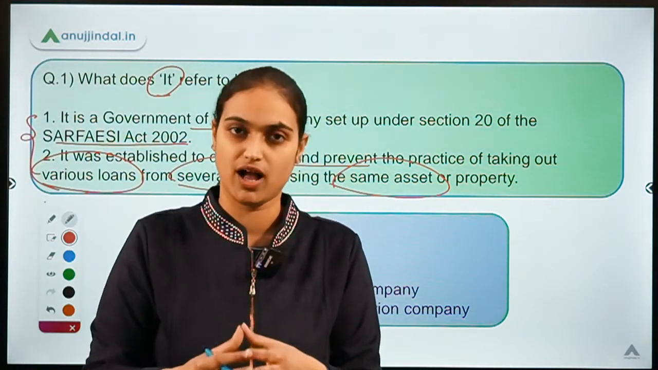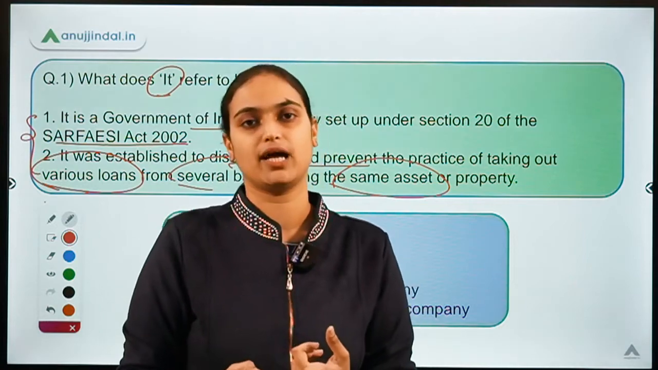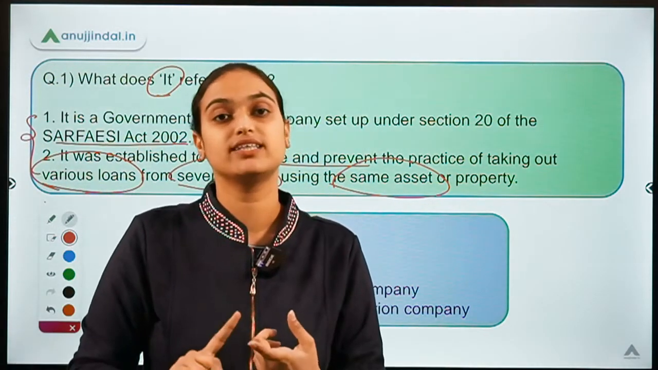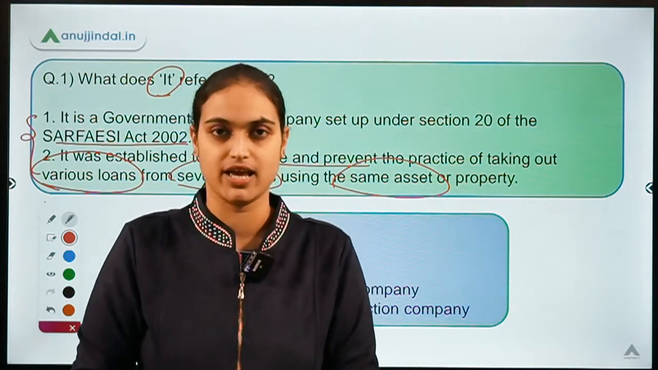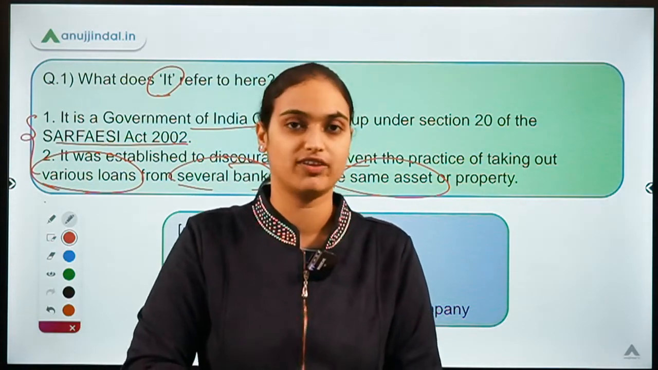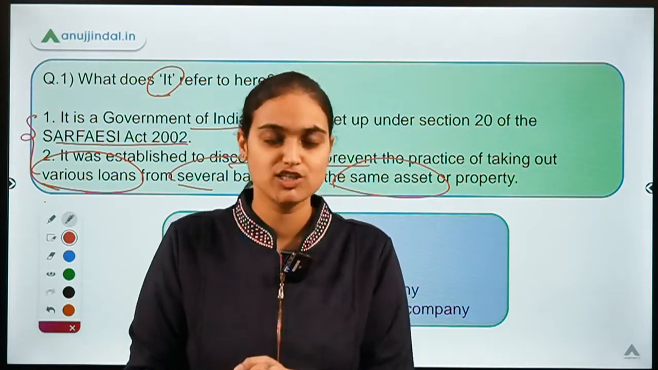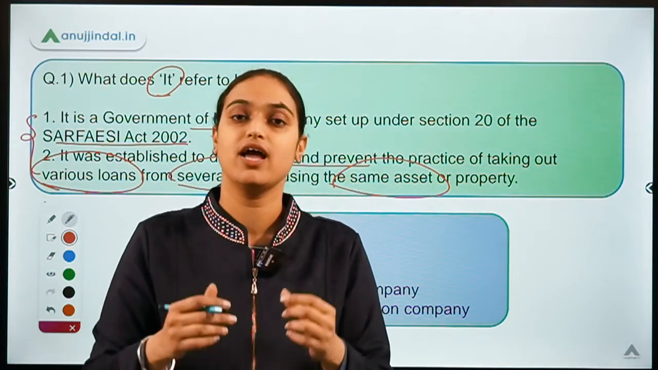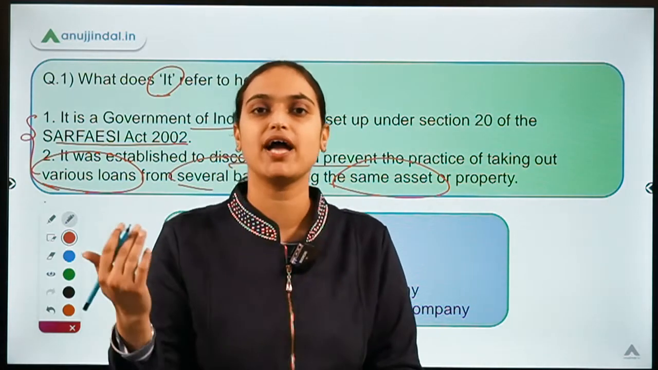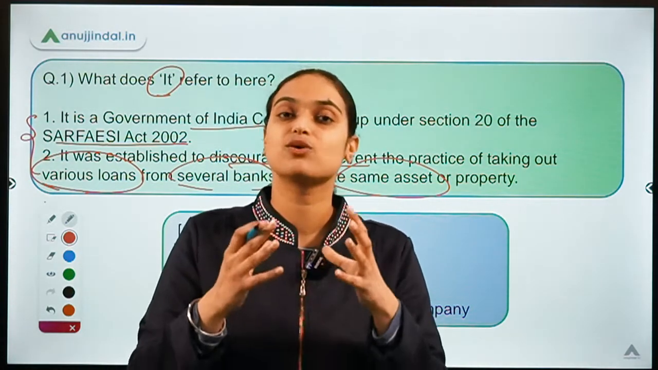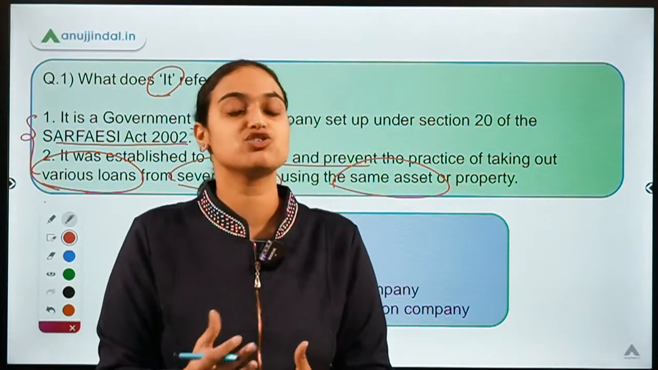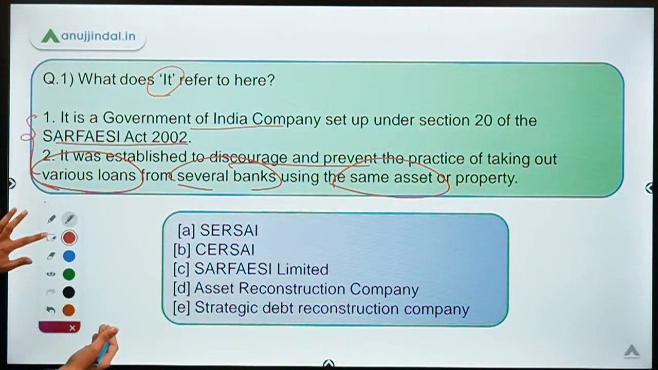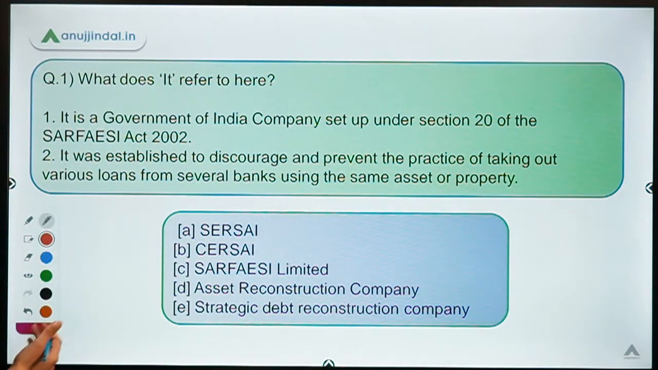They are talking about a company. The company was set up under your CERSAI Act. It is a government company where the central government has a 51% stake. Now, the role of that company is to make sure that people don't get involved in practices where they are taking loans from different banks using the same property as collateral. So the concept talked about over here is related to equitable mortgage. Let me explain the things and then we'll try to answer this question.